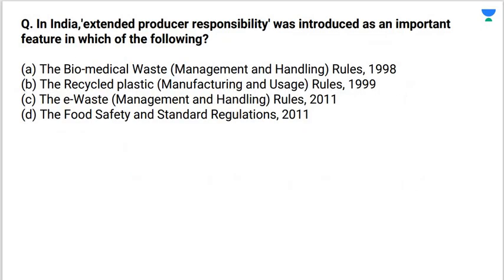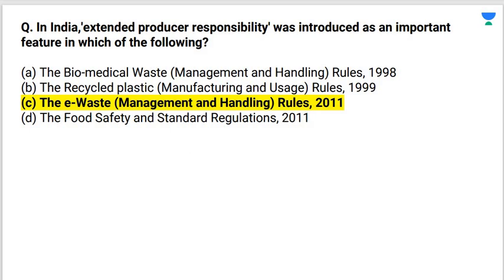Next question. In India, extended producer responsibility was introduced as an important feature in which of the following? The Biomedical Waste Rules 1998, the Recycled Plastic Rules 1999, the E-Waste Rules 2011, the Food Safety and Standard Regulations 2011. Which of them is correct? कौन सा इसमें से ऑप्शन करेक्ट है? फटाफट से बताएं. 2017 का प्रीलिम्स का PYQ है ये. You have 5 seconds time to answer the question.